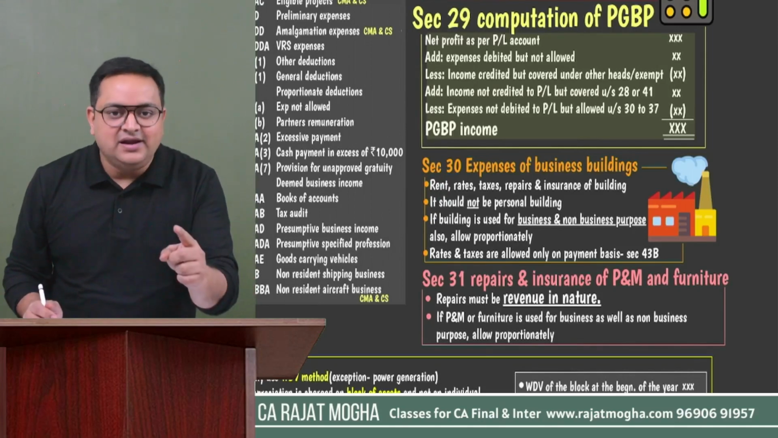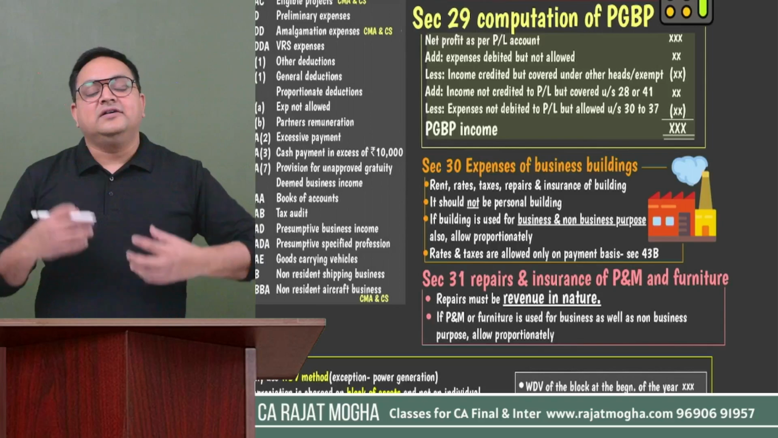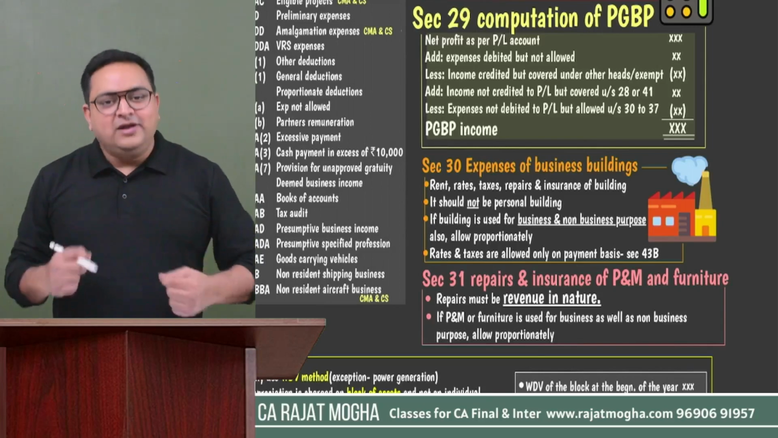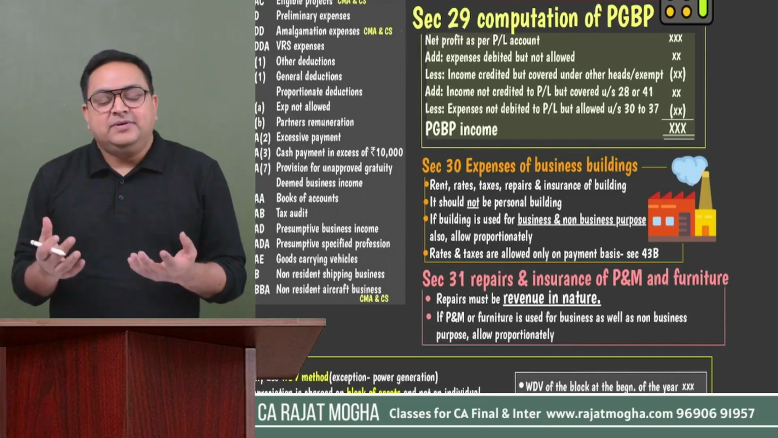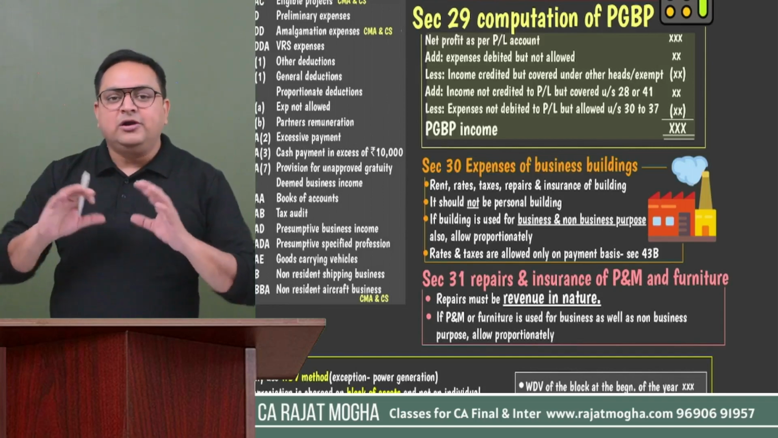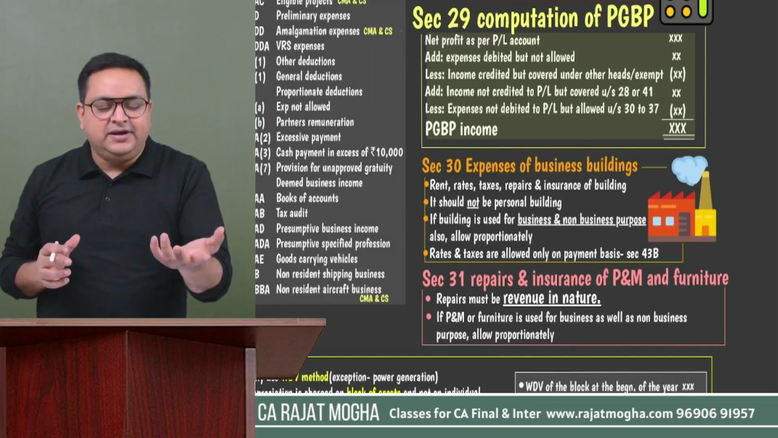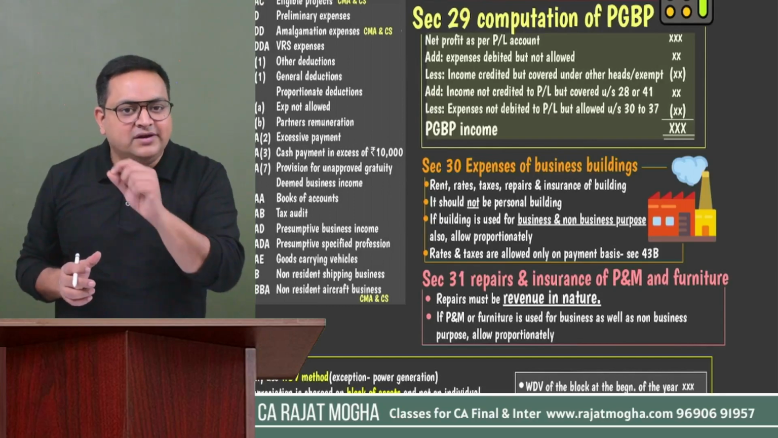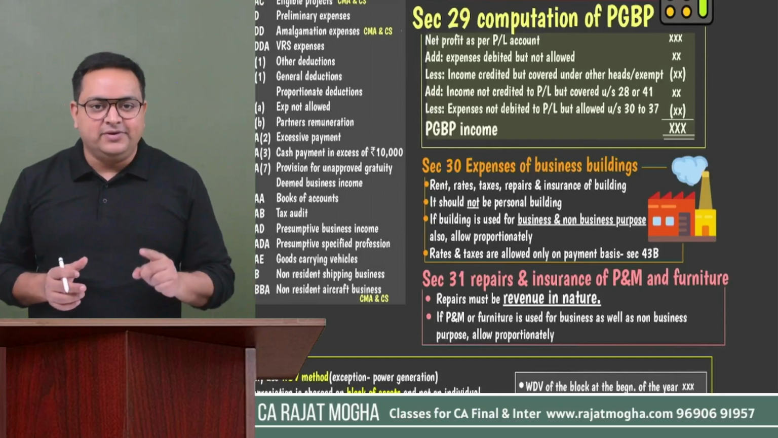If it is notional rent, it is not actual rent. Let's say the assessee is the owner of that particular building, and he says that this is the opportunity cost, this is the rent which actually I'm not paying, but I would have paid this particular rent. That is called notional rent. Notional rent is not allowed. Actual rent should be allowed, right?